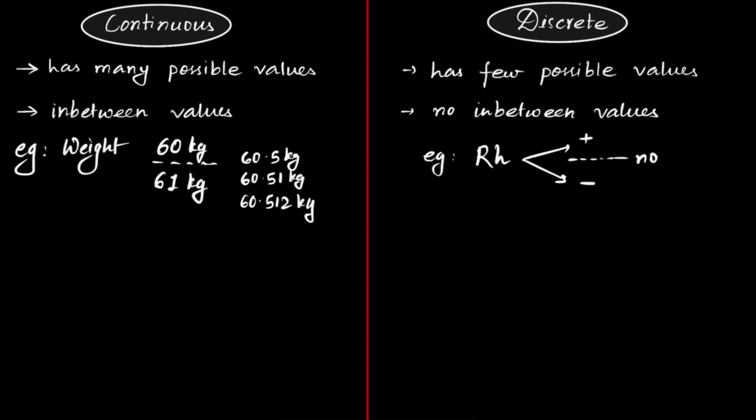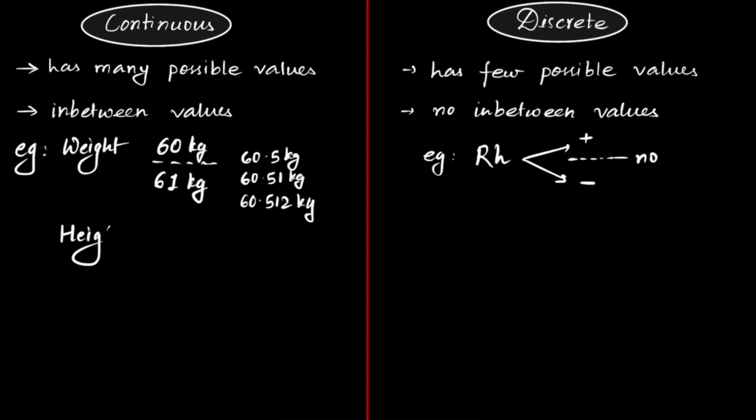If you find all this information confusing, let me tell you a simpler trick to find out whether the variable is continuous or discrete. If the variable gives a decimal value like 60.51, it is continuous. But if it does not give any decimal value, it is a discrete variable. Now let's look at other examples.